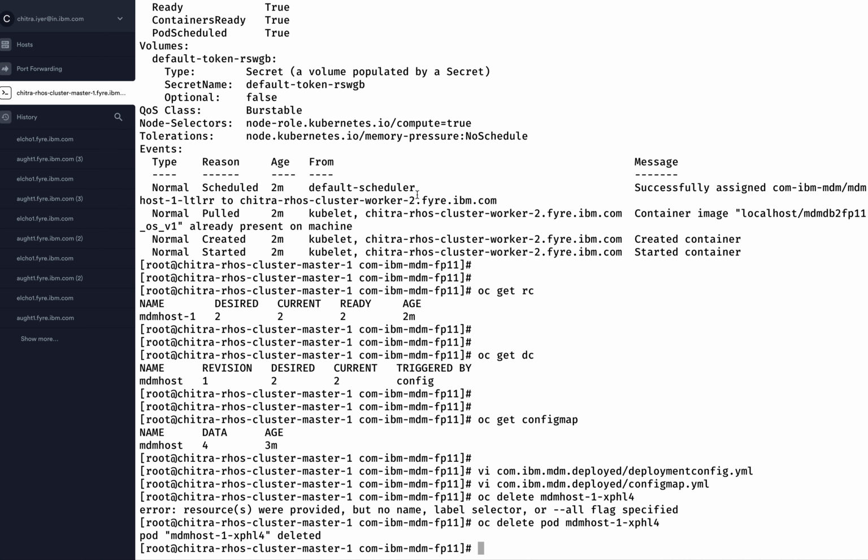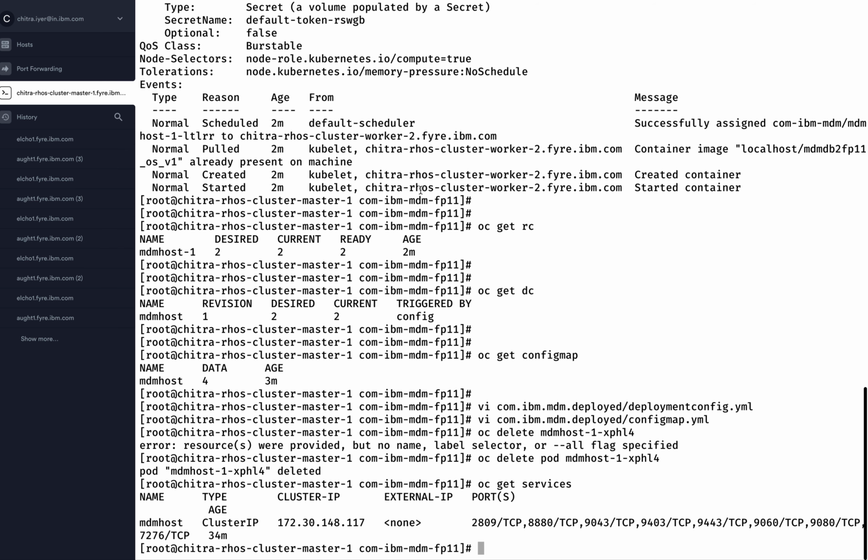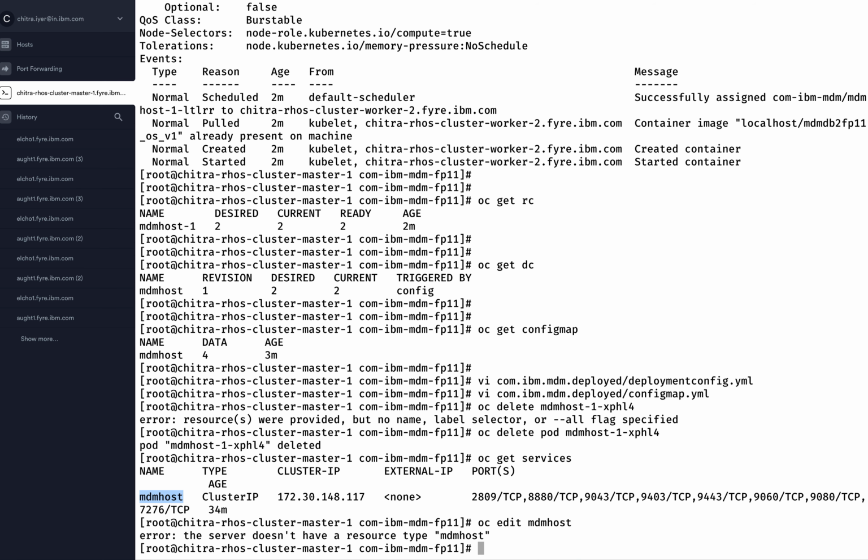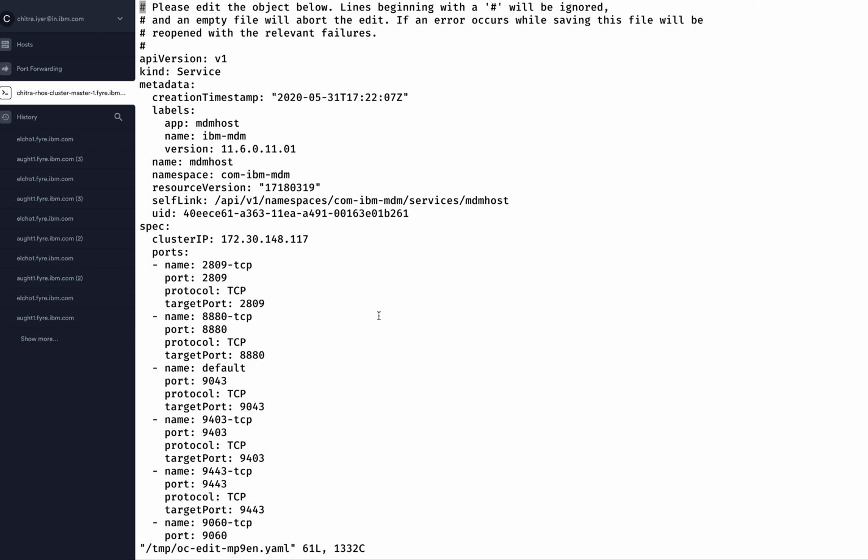So let us just give oc get services here, and we are able to see something called MDM host over here, right? So let's say oc edit service MDM host to see what is available in it. If you see here, it says that it is a service.